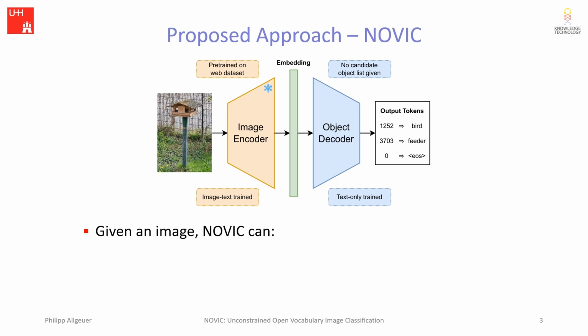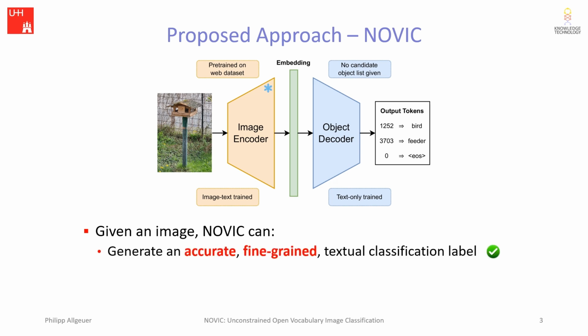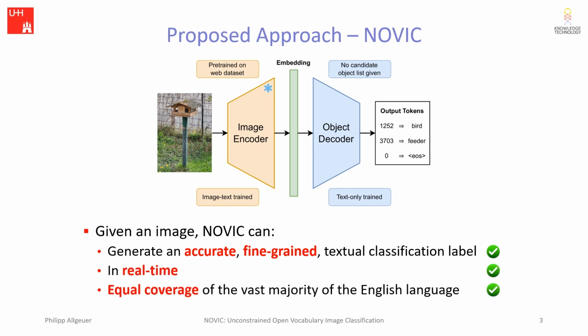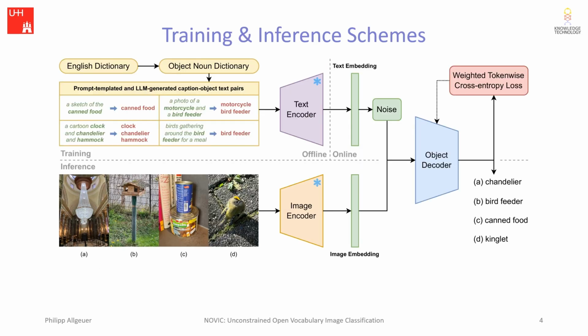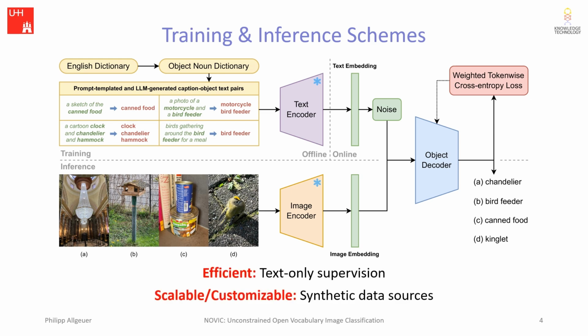Given an image and nothing else, NOVIC can generate an accurate, fine-grained textual classification label in real time and with equal coverage of the vast majority of the English language. NOVIC is extremely efficient to train because it uses text-only supervision and is very scalable and customizable as it only uses text from synthetic data sources.